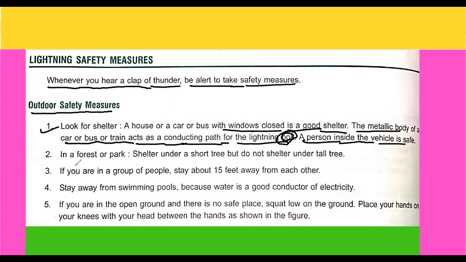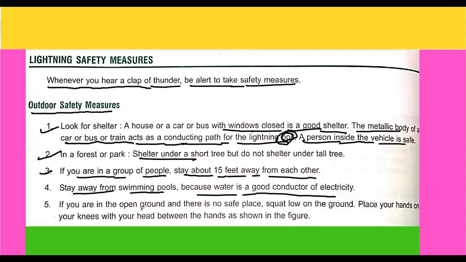Second one is in a forest or park. If you are in a forest or in a park, take shelter under a short tree, but do not shelter under a tall tree, because a tall tree will get charged, or charge will be induced in the tall tree first before coming to a short tree. Okay, so you have to take shelter under a short tree. Third point is if you are in a group of people, stay about 15 feet away from each other. Right, next is stay away from swimming pools, because water is a good conductor of electricity.